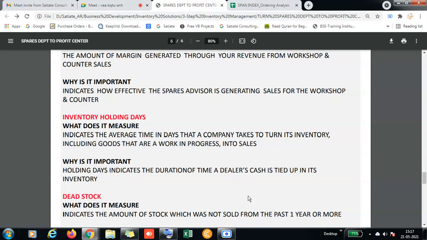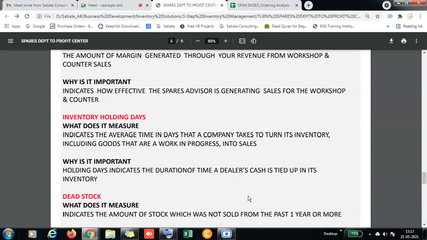But what is very important is which are those 100 to 150 items. As a dealer we should know. Rather than focusing on generating more turnover on all the parts, why don't we focus on those 100 to 150 items which contribute 65% of your turnover, so that parallelly you can reduce your holding days also.